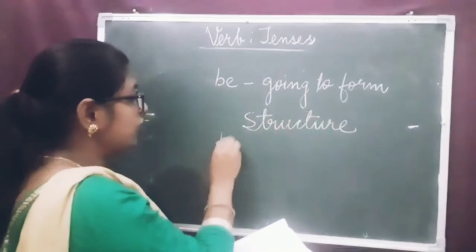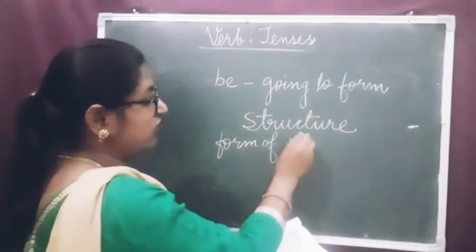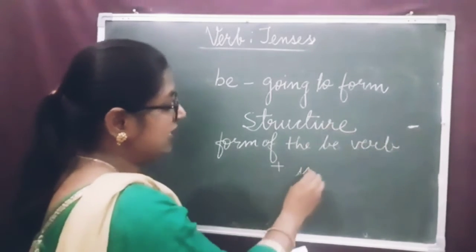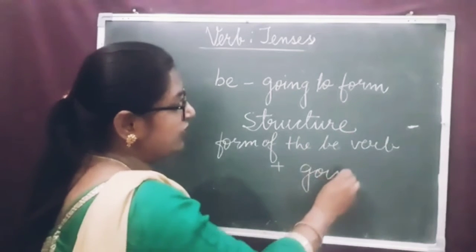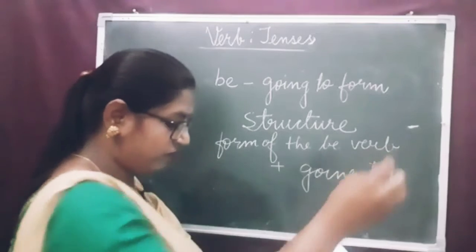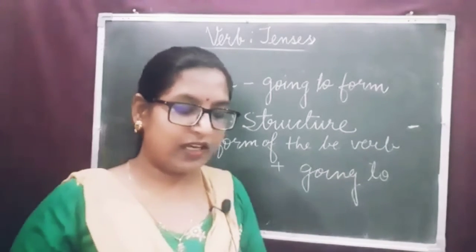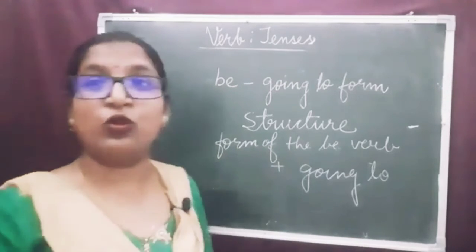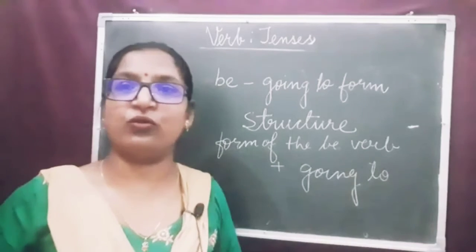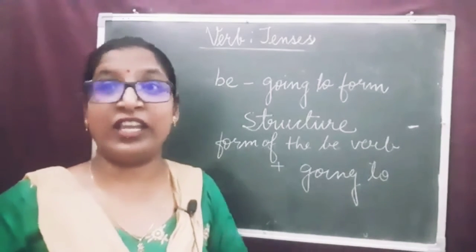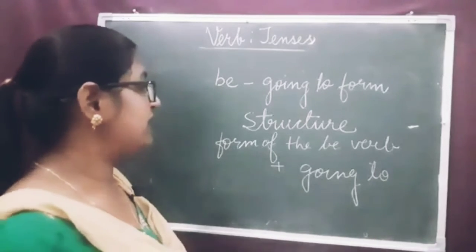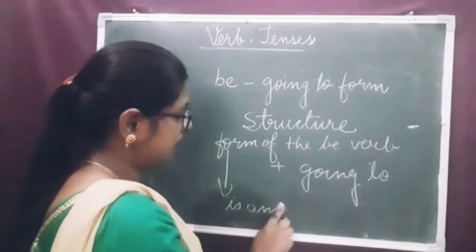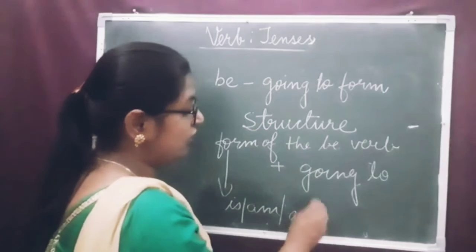Dear children, see the structure. We use the form of the be verb plus going to. What are the forms of be verbs? Here we use is, am, are. I am going to do that. He is going to do. She is going to do. They are going to do. So, form of be verb, is, am or are, plus going to.